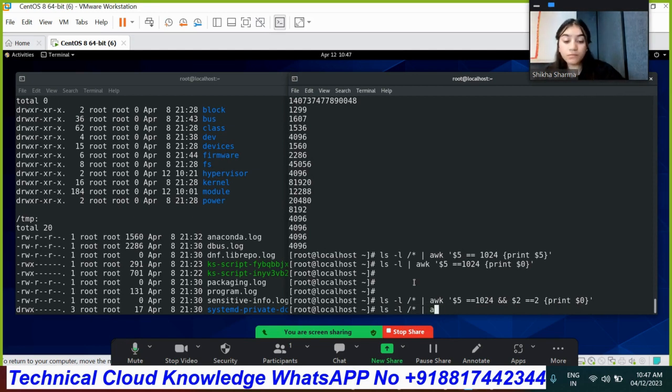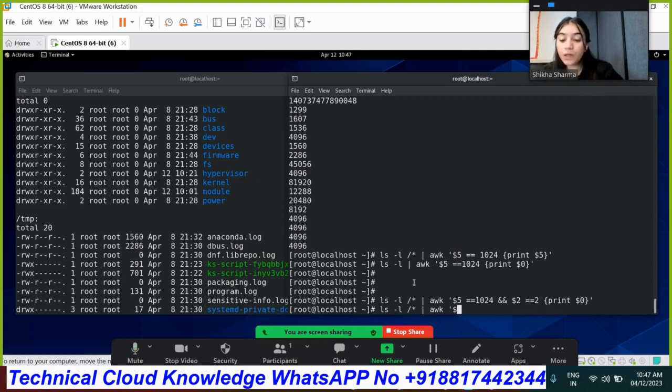Suppose I want the option: give me the output, and even if the output is not available under field 5, then opt for field number 2.